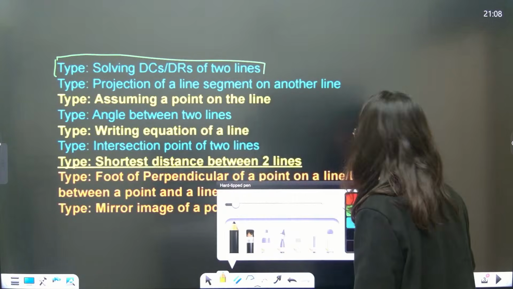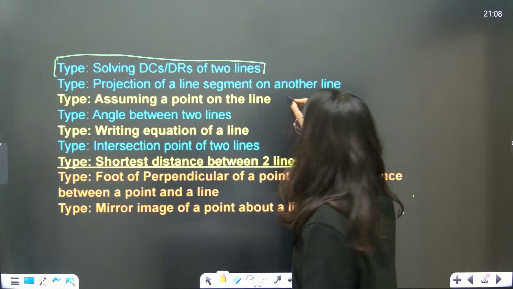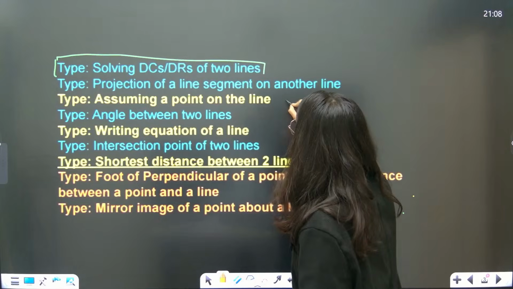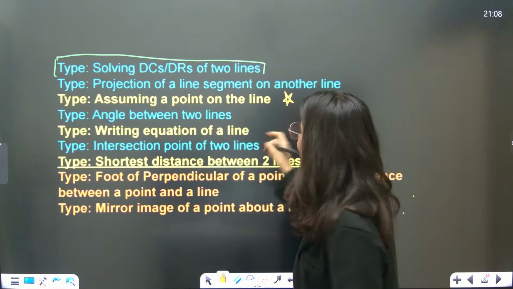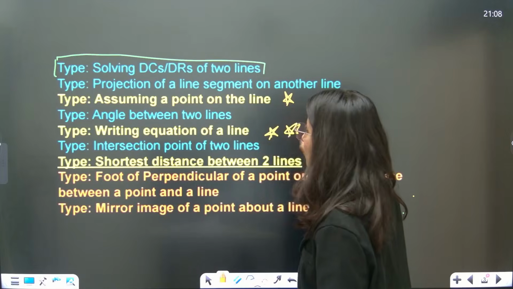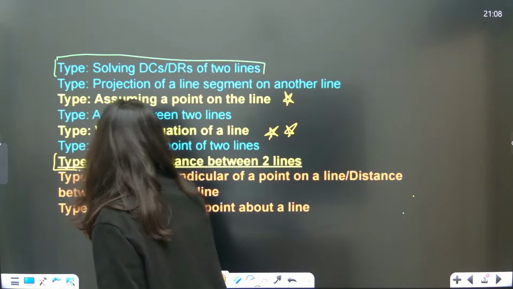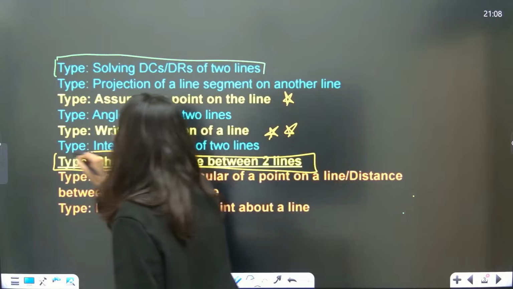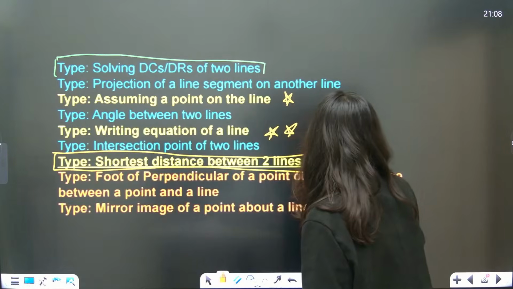Whatever is in yellow color is very important. Assuming a point on the line, very important. Writing the equation of the line, very, very important. Now, one thing which is absolutely important is the shortest distance between two lines.